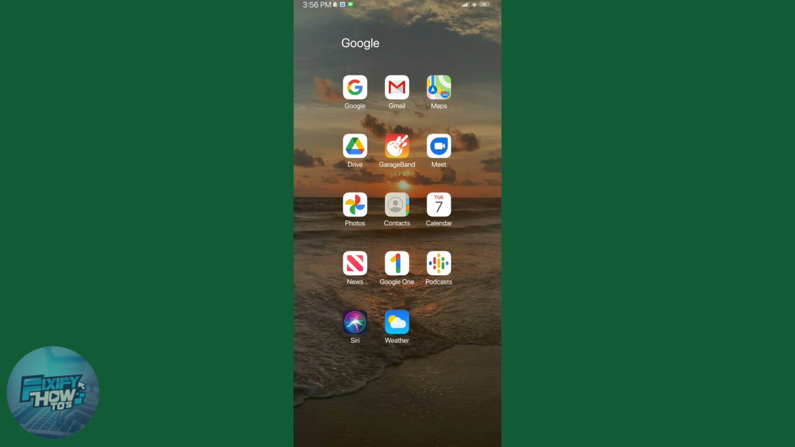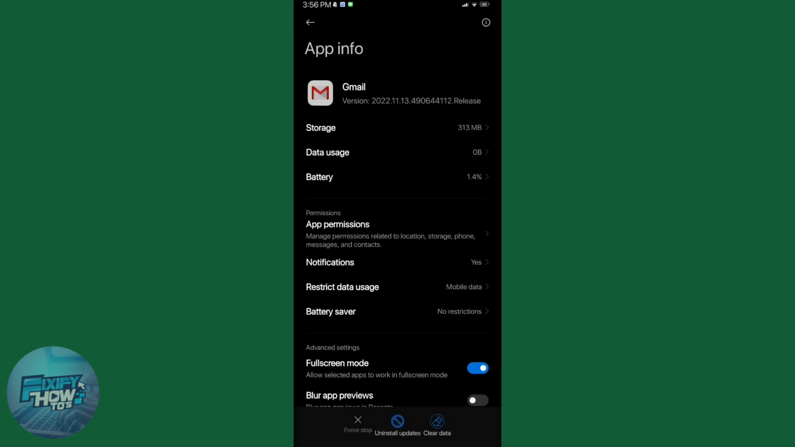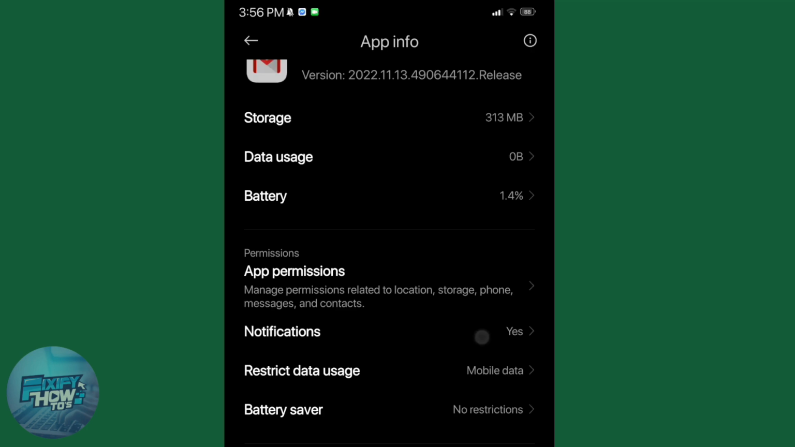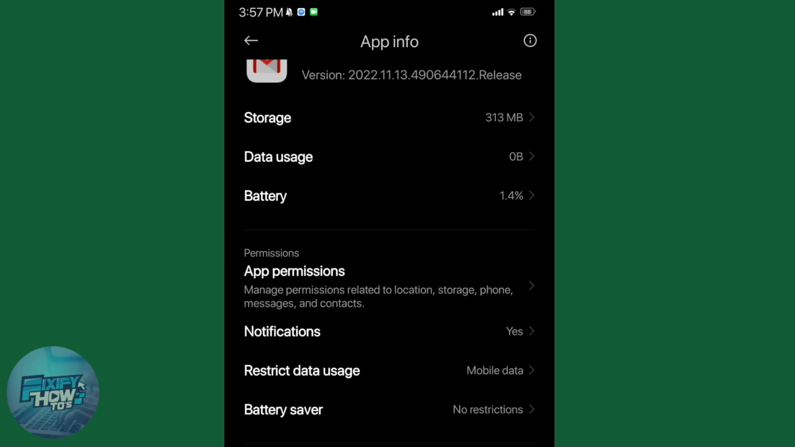So let's begin. First thing you need to do is just hold down your Gmail app here and then select app info, and then you will need to select notifications from the options. On this page, as you see, allow playing sound, just toggle it off. On your phone, you'll get a notification but you don't hear any sound. So that's it. That's how to turn off email notification sounds on Android.